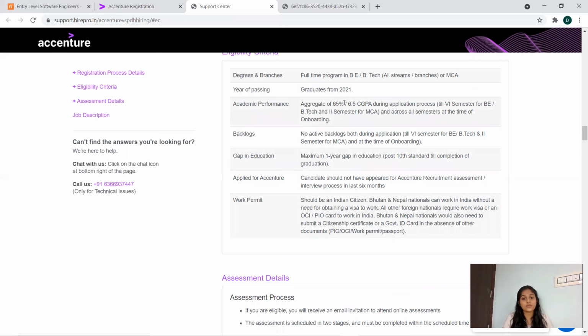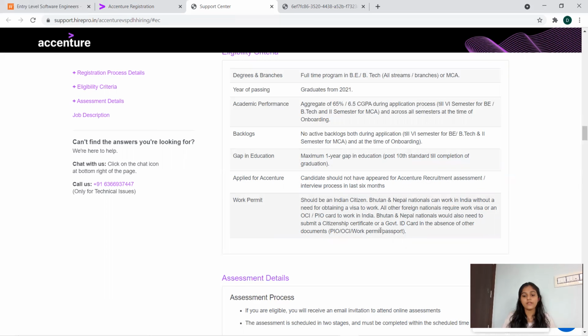Now, year of passing is 2021. Academic performance should be 65% or 6.5 CGPA or above. No onboarding backlogs are permitted. Coming to the education gap, after 10th you can have up to 1 year of gap, like 1 year after 10th for your higher secondary education, or a 1 year gap between higher secondary and your graduation.